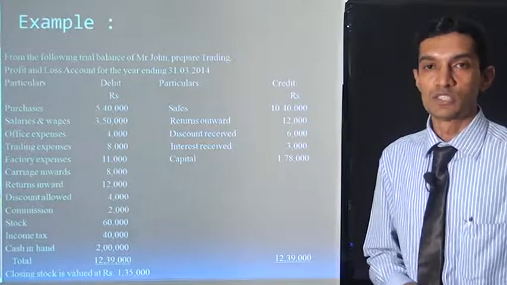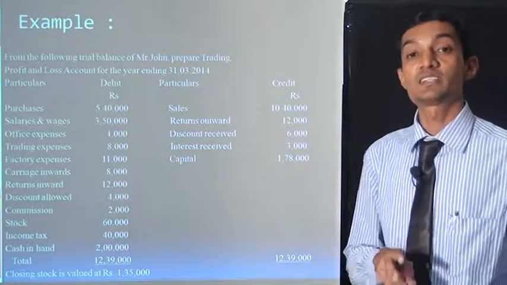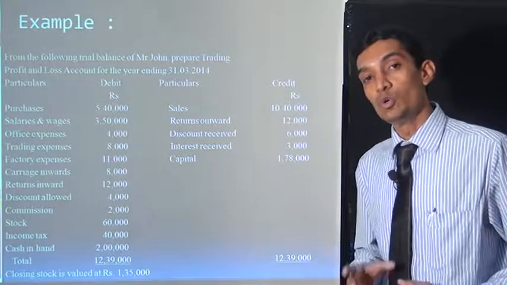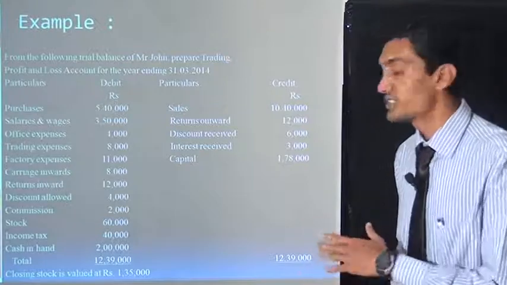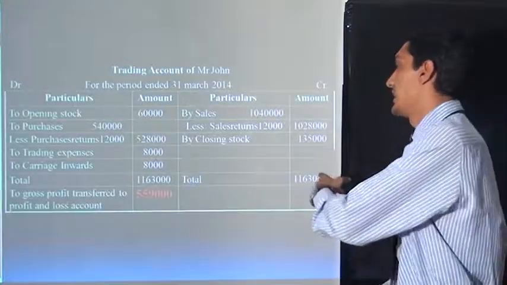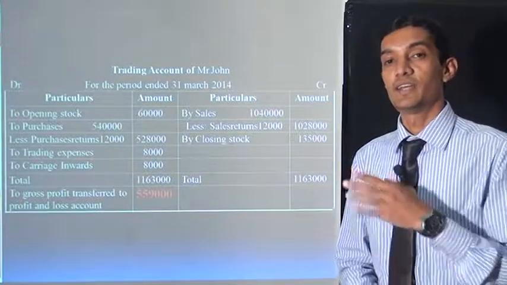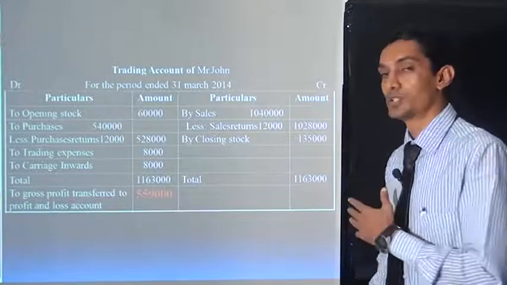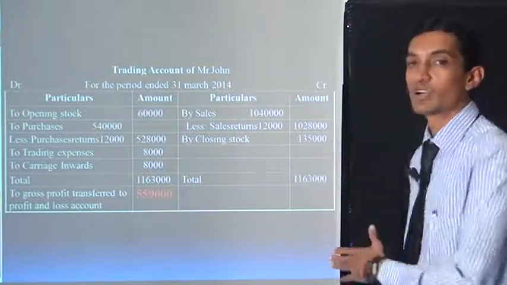Now closing stock. Each and every adjustment entry or additional information has a dual effect. So in dual effect there are two transactions. First, closing stock is written in the trading account on the credit side, closing stock 1,35,000, and the next entry is in the balance sheet, asset side, 1,35,000 rupees. We are not preparing the balance sheet, so only in the trading account.